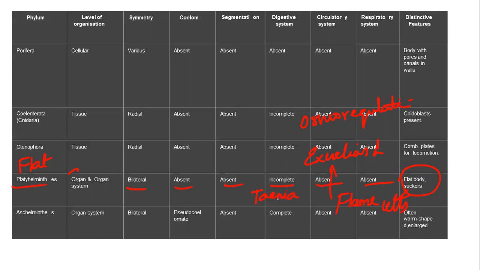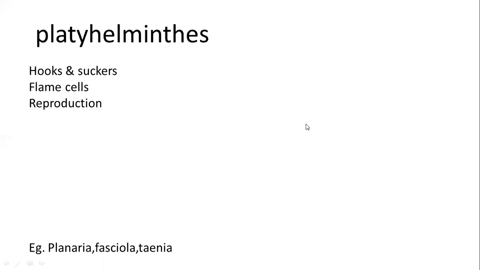Usually Taenia is round in shape, a roundworm type of organism, but still it is classified under Platyhelminthes just because Taenia has an incomplete digestive system. Just because of one character, it is classified under Platyhelminthes. The common name of Platyhelminthes is flatworms, which means they are flat dorso-ventrally.